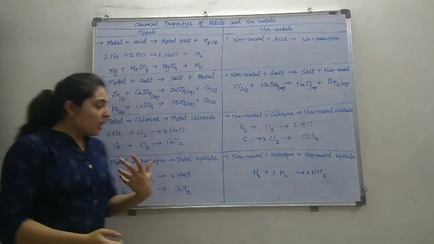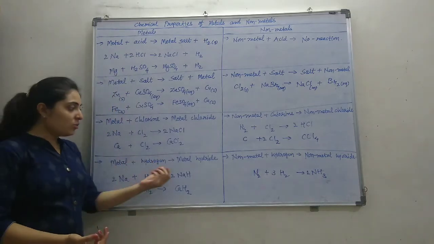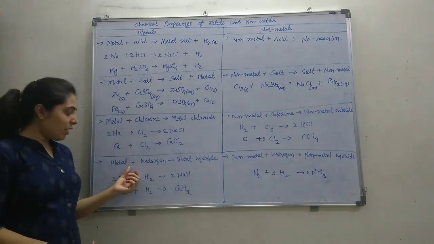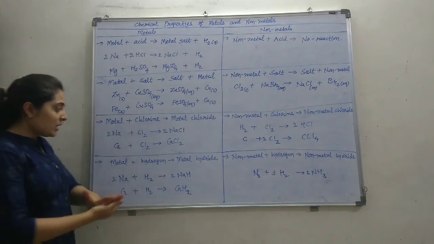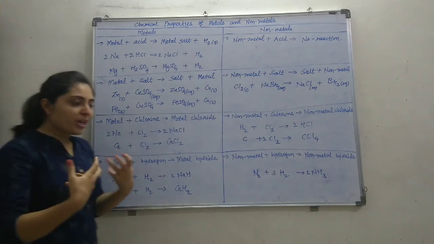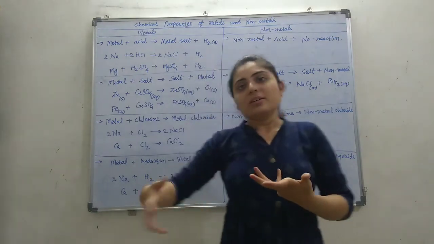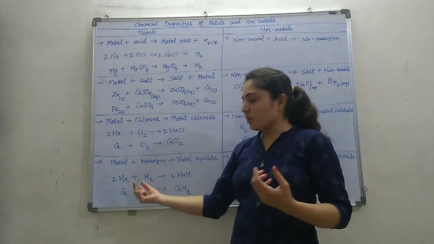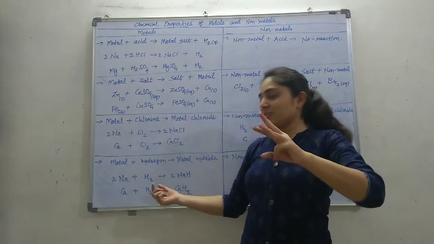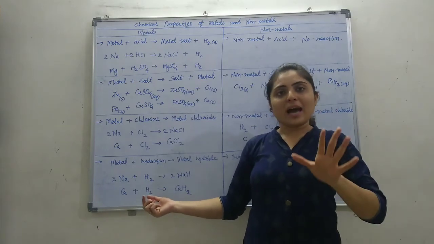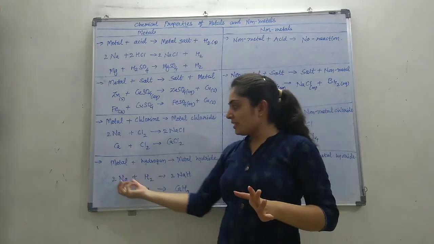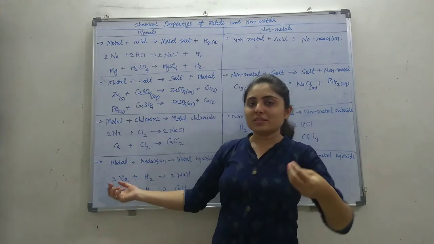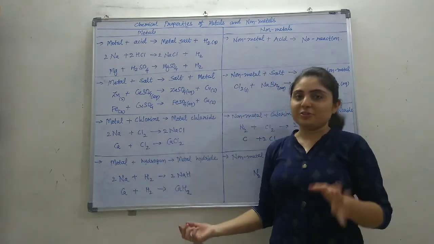Further, metal plus hydrogen gives metal hydride. How does metal react with hydrogen? Only very highly reactive metals react with hydrogen, like sodium, potassium, and calcium. These three metals generally react with hydrogen, making hydrides.